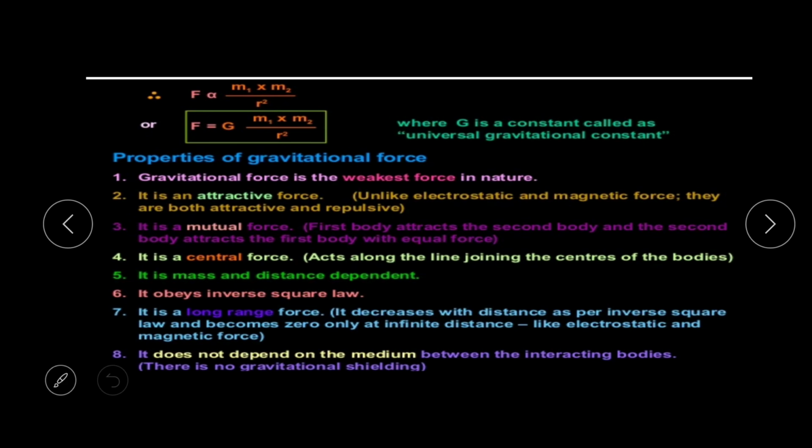Number 8, it does not depend on the medium between the interacting bodies. That means there is no gravitational shielding, so no medium is required for gravitation. It is the same even in space or a vacuum, or in any medium. Even in water, even in air, even in space, it doesn't depend on any medium.